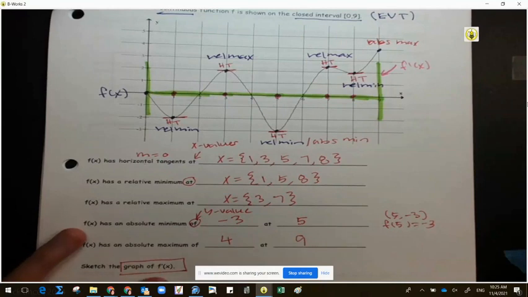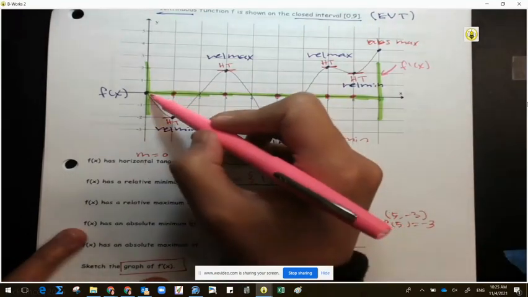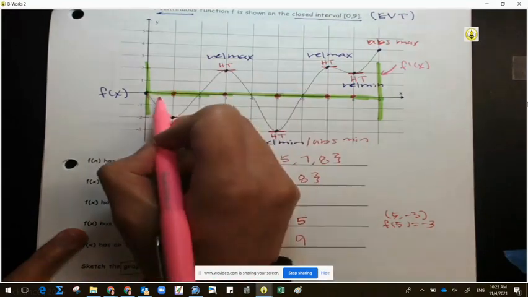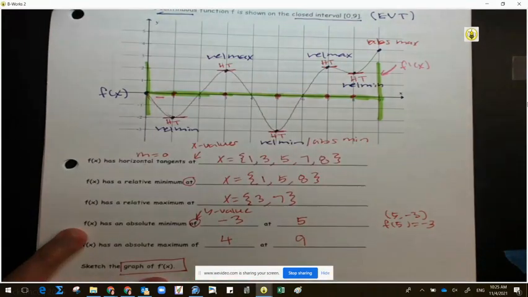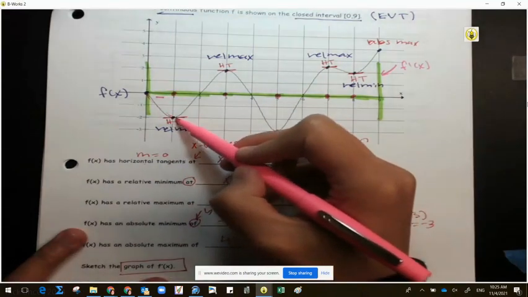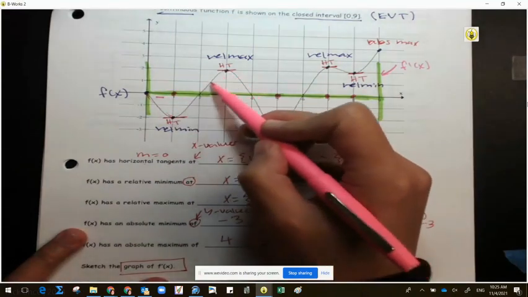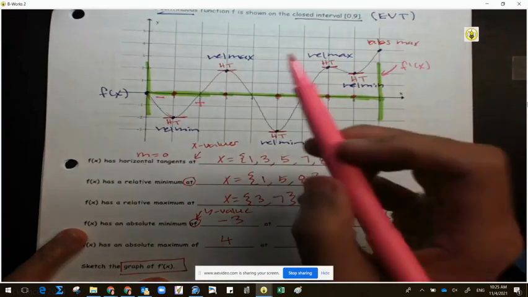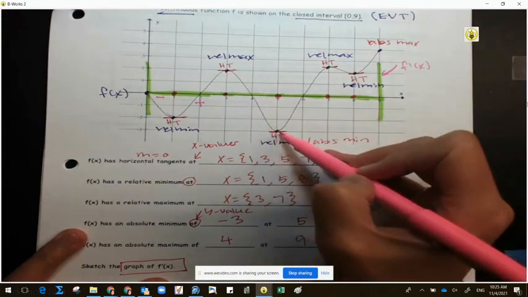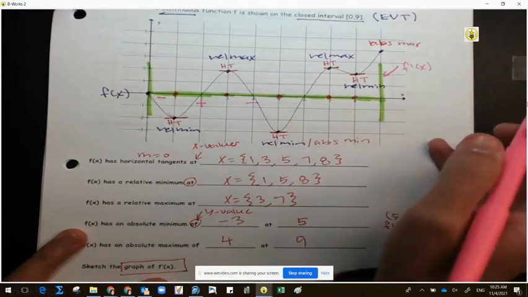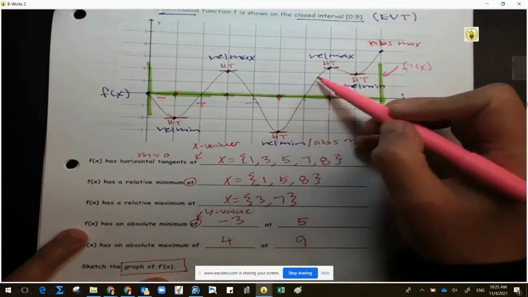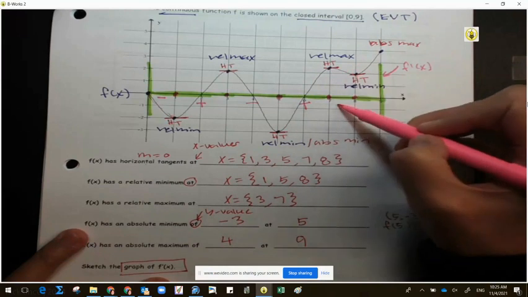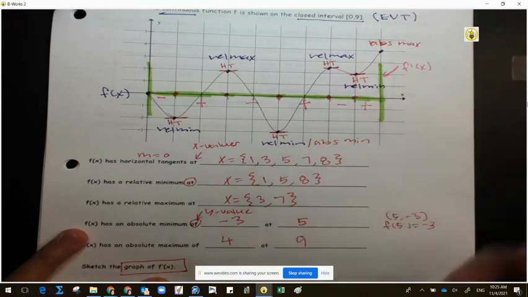So watch where my pen goes so you know the direction. Is my slope going up or down right here? Down. It is going down, so put a negative sign. All right, watch my pen again. Is my slope going up or down here? Up, put a positive sign. The next piece, my slope is going where? Down, put a negative. And then my slope is going up, positive. And it's a little slight down, negative, and positive.